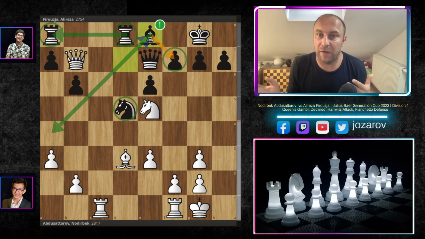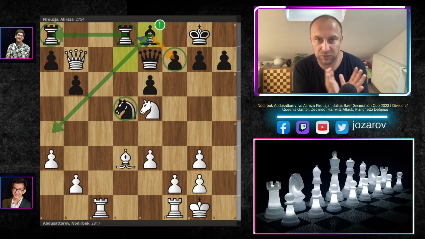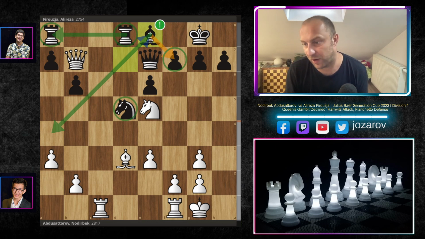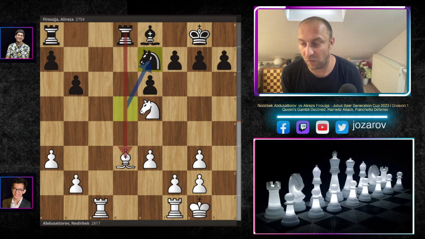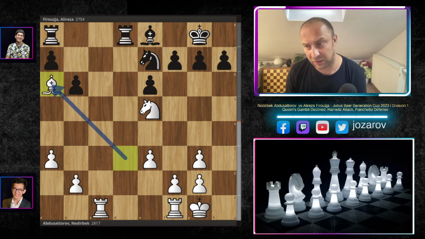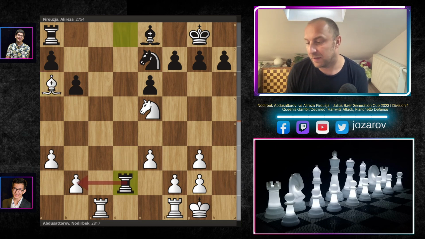And also we have to say it, when you play with black, sometimes to simplify the game is the perfect strategy. After the move bishop to e8, this forces basically a trade of queens, and now still there is this problem of the bishop on d3. So that's why here bishop to a6 was played by Nodirbek Abdusattorov, maybe trying to get the bishop somehow very active, but this allows here